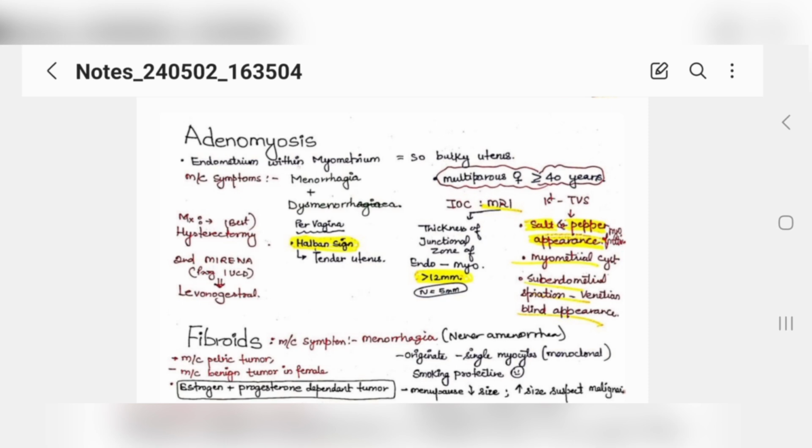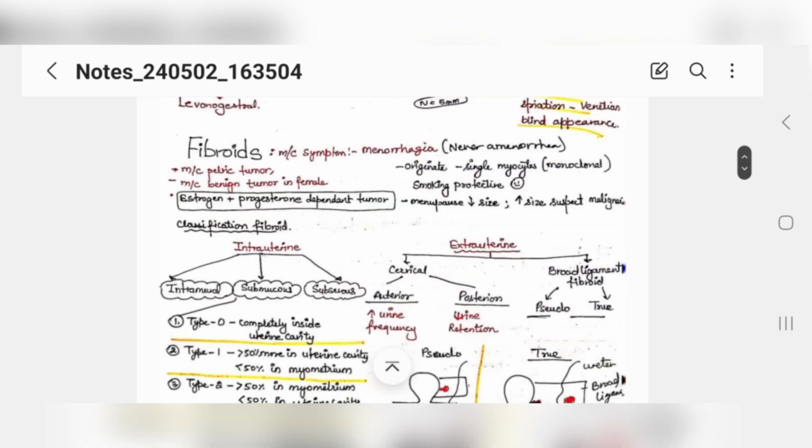There leaves no chance of any other pathology. This is all about adenomyosis. You need to remember for our MCI exam. Cool, guys. Move forward. Fibroids.